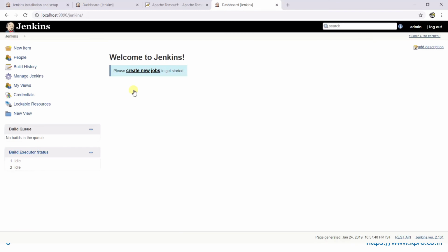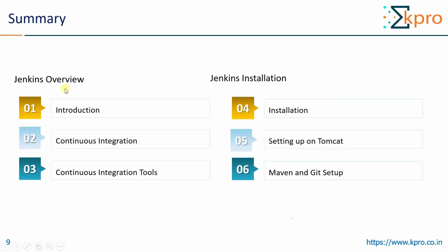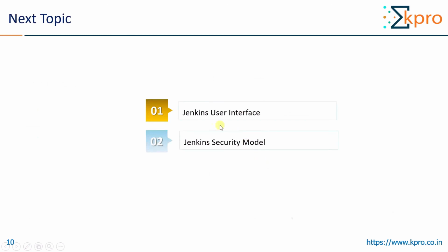Okay, that's it from today's session. Let me quickly recap what things we have seen. Introduction we have seen first, then I explained about continuous integration tools. I showed you installation of Jenkins on Tomcat as well. Then Maven and Git setup. Git we have set up, Maven we will set up in the next video. In the next video I will walk you through the Jenkins user interface and Jenkins security model.